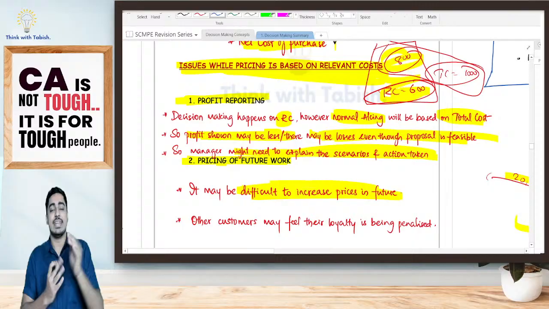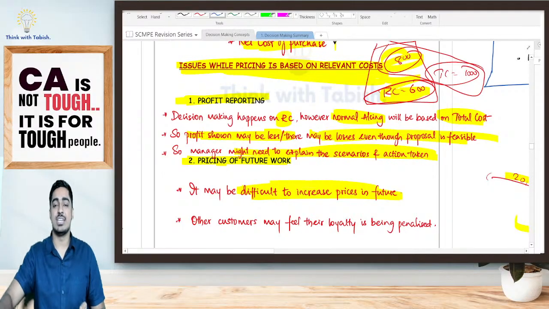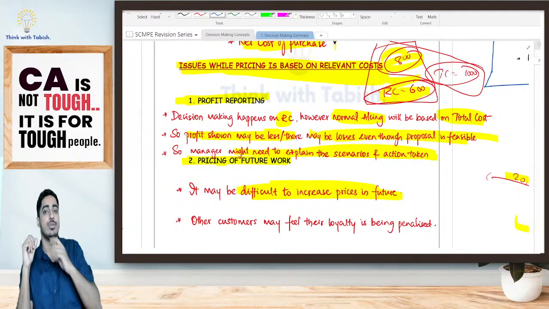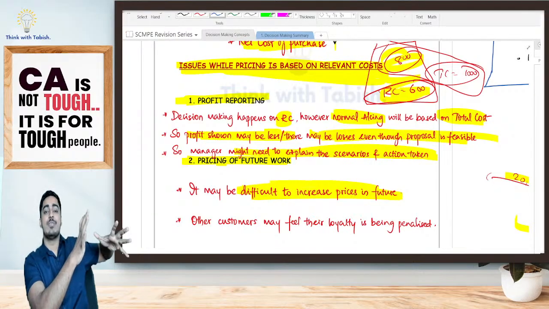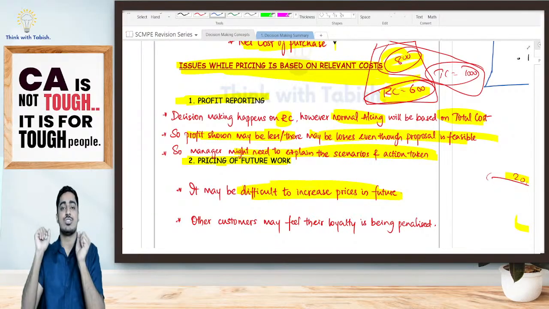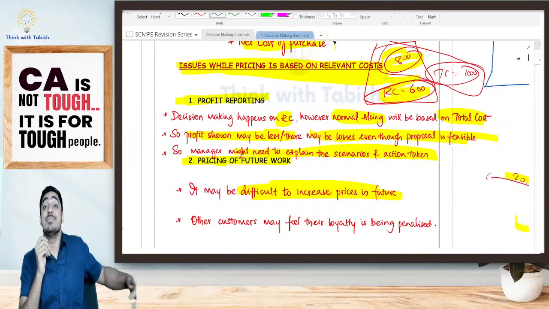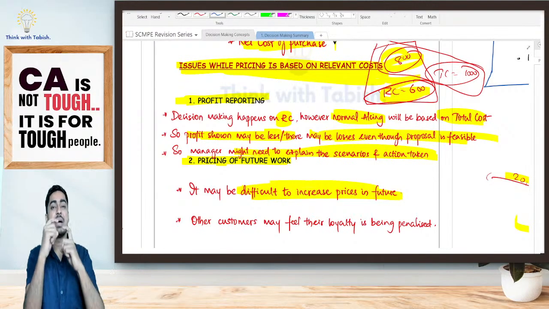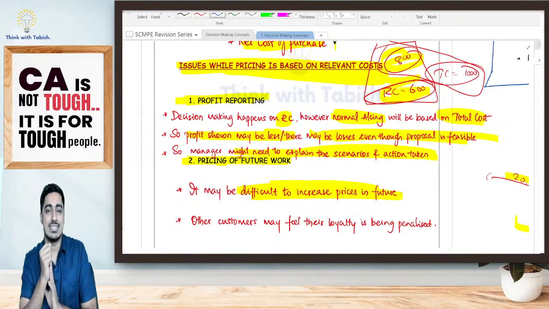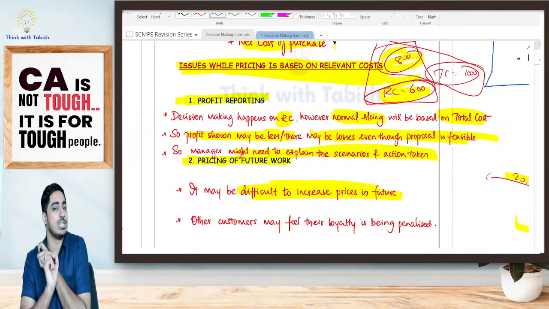So we'll do one thing. Let us continue, students. Decision making as a chapter, we have bifurcated into three main headings. First is concept 1, that is the basics. Concept 2 is various short-term decisions. Concept 3 is miscellaneous areas. Concept 1, in that the first one is the basics of decision making. We are comparing marginal revenue, marginal cost. We are going to take a decision. Marginal cost includes three things: variable cost, specific fixed cost, opportunity cost.